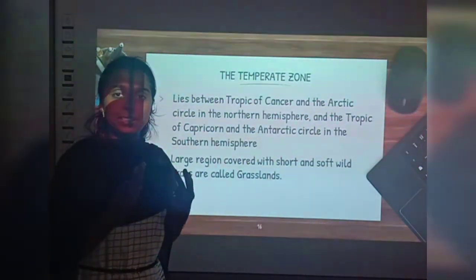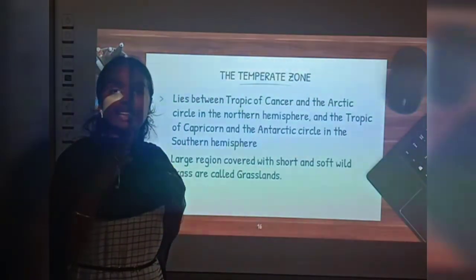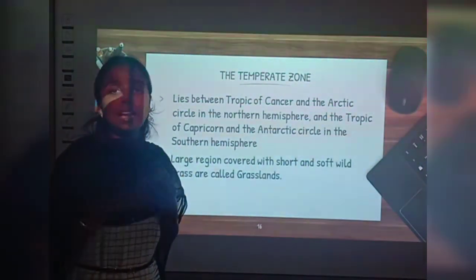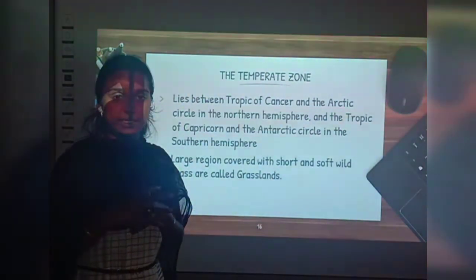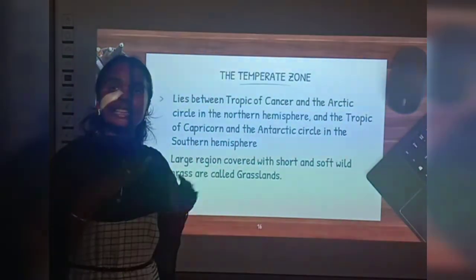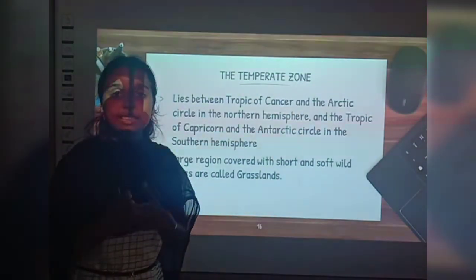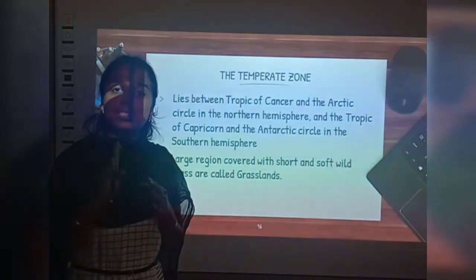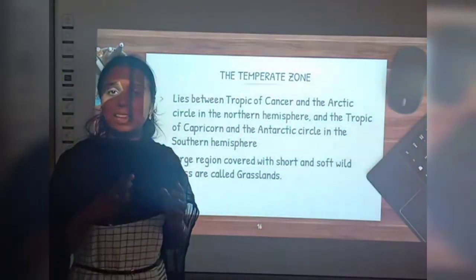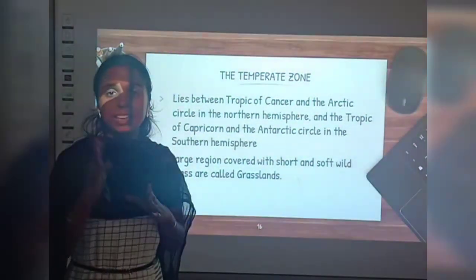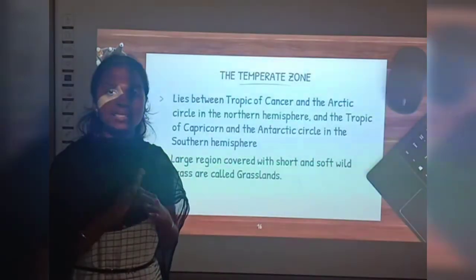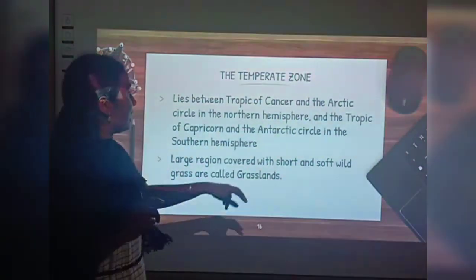And with this we have also seen the regions we can see in this temperate zone, and also the different names of grasslands in different parts of the world, right? So what are the additional things we have learned about grasslands? Grasslands can be found mostly in the plains, and there will be almost no trees in these grasslands. Okay, we can see only short and soft wild grass. So these are the things we have learned about the temperate zone.